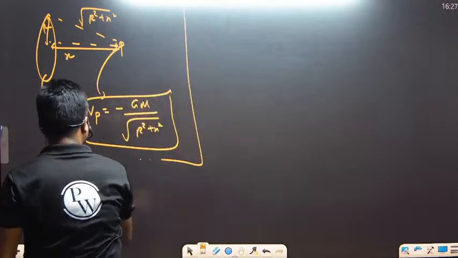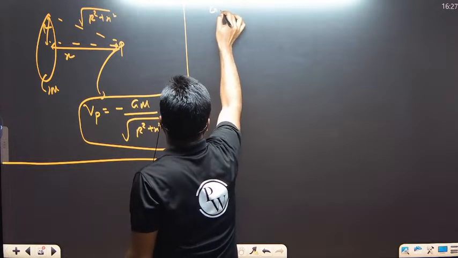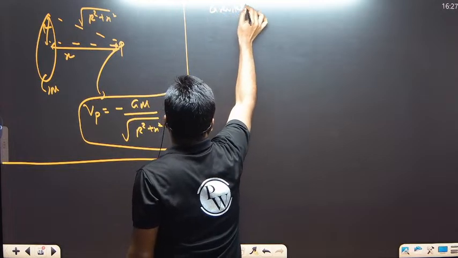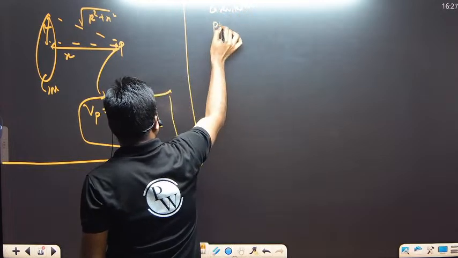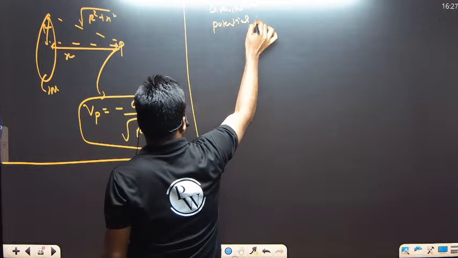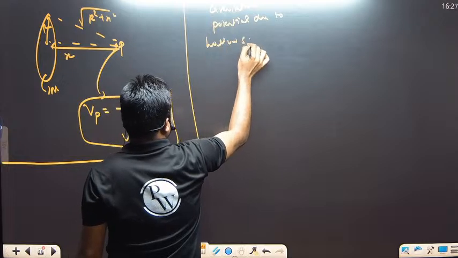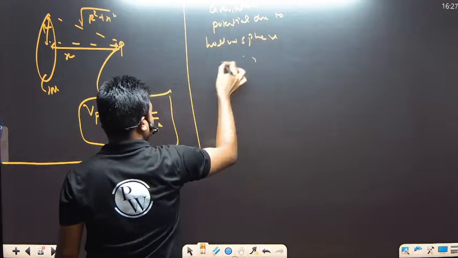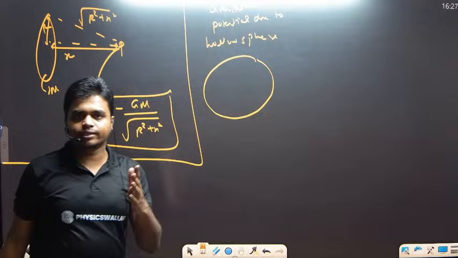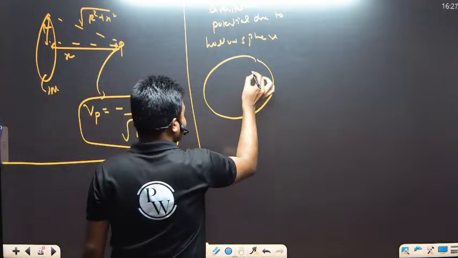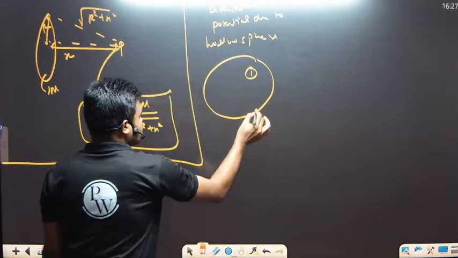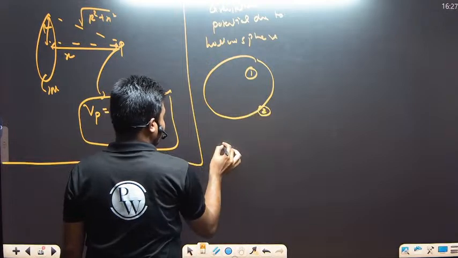Next, if they're asking about gravitational potential due to a hollow sphere or spherical shell. Hollow sphere means inside there is no mass. So we'll be taking 3 points: 1 point over here, second point over here, and third point over here.